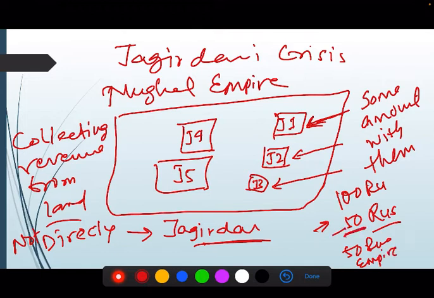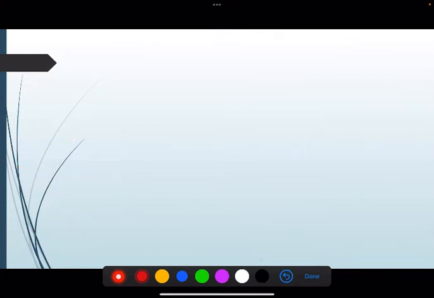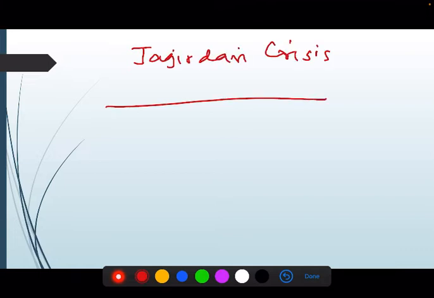This 50 rupees was their salary, you can say, their remuneration. This way they were maintaining their lifestyle and giving revenue to the Mughal empire. So this was the situation. How did it become a crisis?